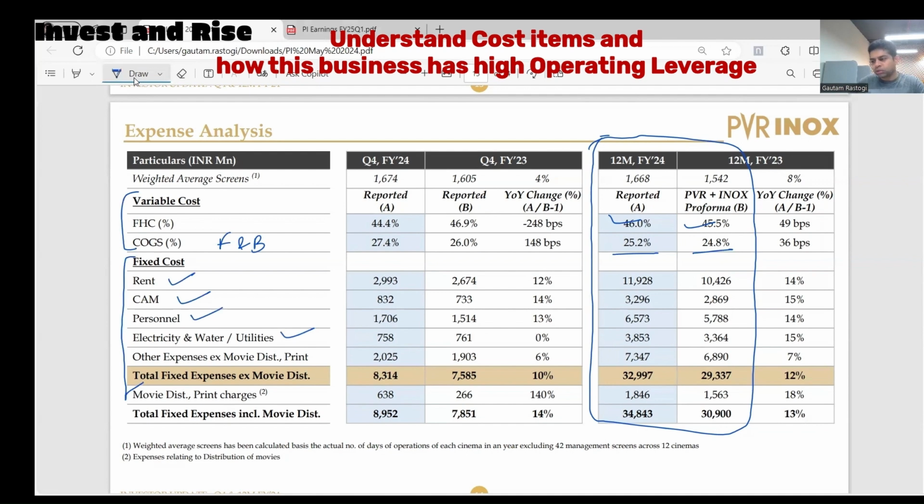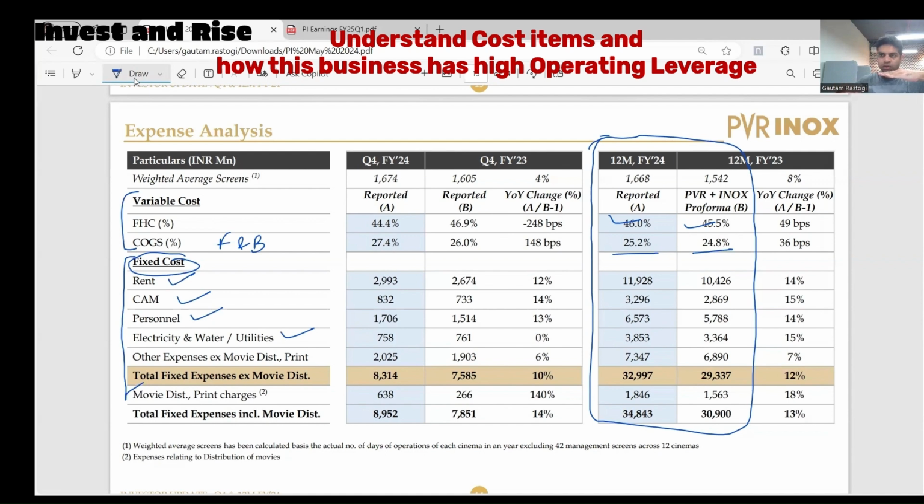All right. So see what happened during COVID. The variable costs, of course, were down to bare minimum or zero, but they had to pay these fixed costs. And the revenue, they were barely doing any revenue. So if this is a fixed cost, the revenue kind of slipped below the cost and they were making losses.